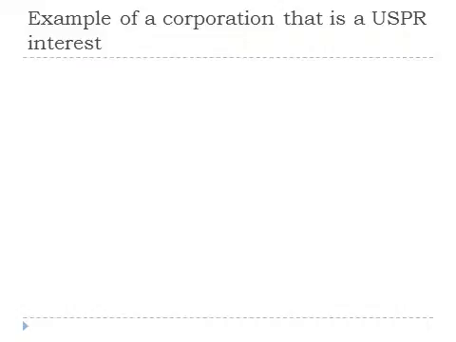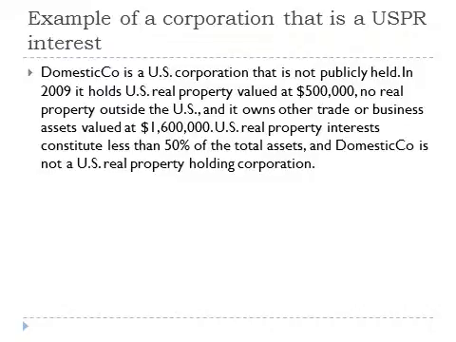Here's an example of a real property holding company. Domestic Co. is a U.S. corporation that is not publicly held. In 2009, it holds U.S. real property valued at $500,000, no real property outside of the United States, and it owns other trade or business assets valued at $1,600,000. U.S. real property interests constitute less than 50% of the total assets, and Domestic Co. is not a U.S. real property holding corporation.